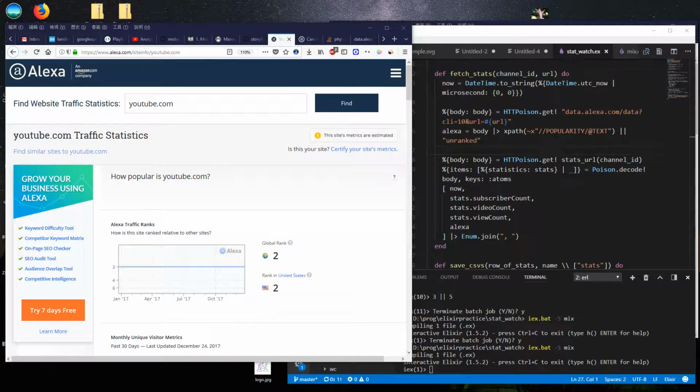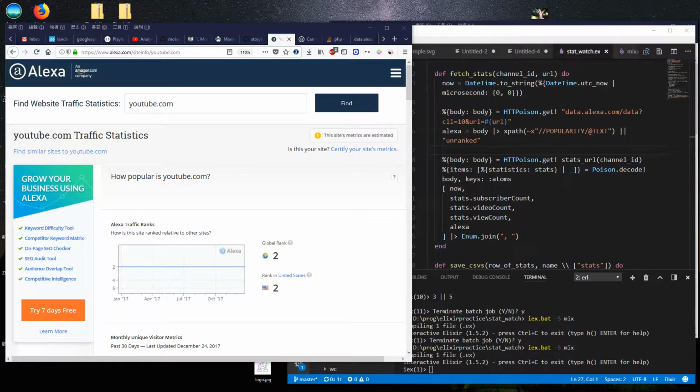Last episode, we built a stat logger that would regularly go to YouTube and log some statistics on a channel: the subscribers, the number of videos published, and the total number of views. And I challenged you to extend it by adding another API and logging more stats.